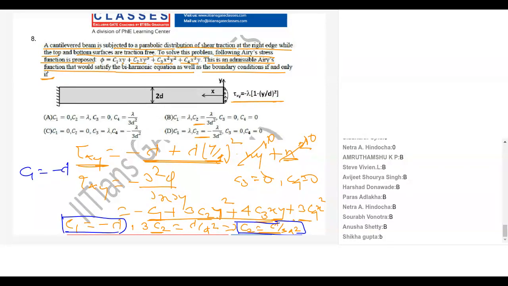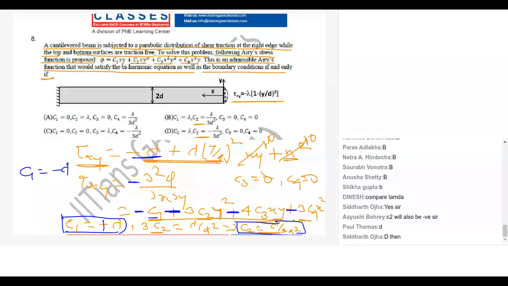Yes, Nitya? So C1 should be plus lambda. No, C1 is minus lambda. You have minus C1 is equal to minus lambda. Okay, yeah, you are correct. One moment, let me check. Because here a minus sign is there, right? So here I missed this minus sign everywhere. Should be option D then. Yeah, you are absolutely correct. So throughout the minus sign is there. So minus C1 is equal to minus lambda. So C1 is plus lambda. Thanks, Nitya.